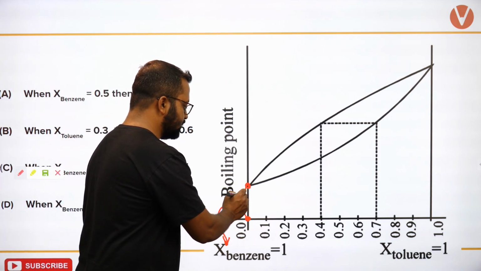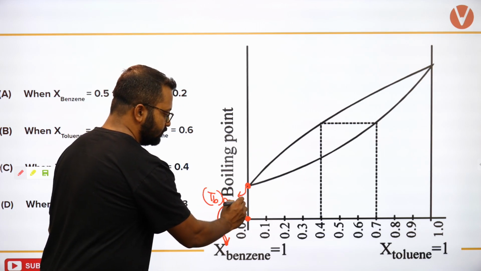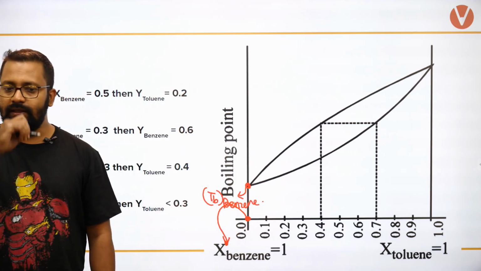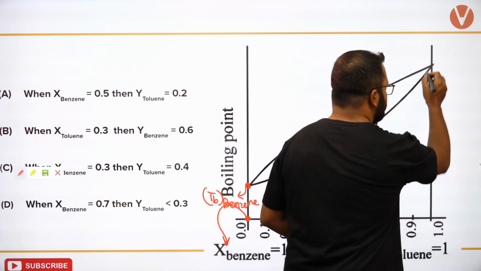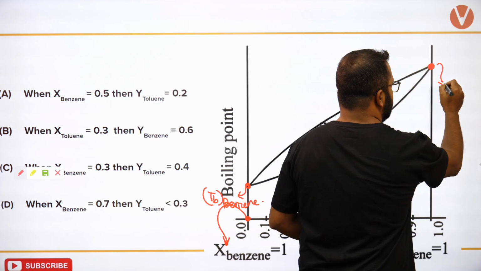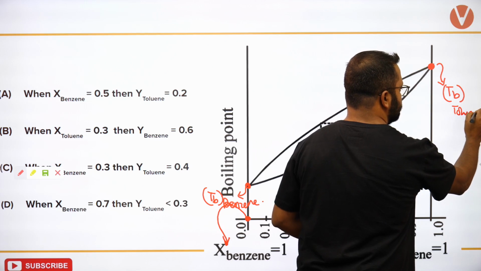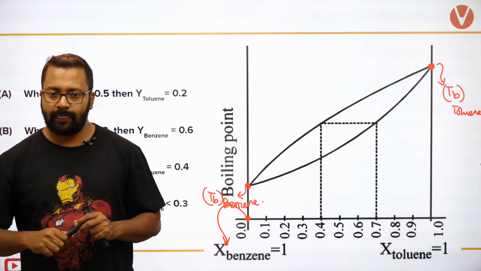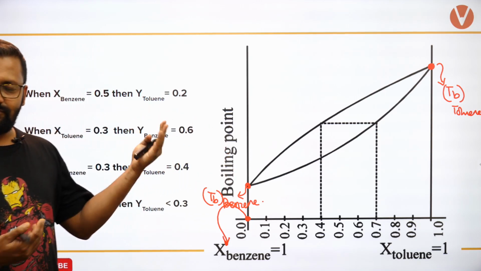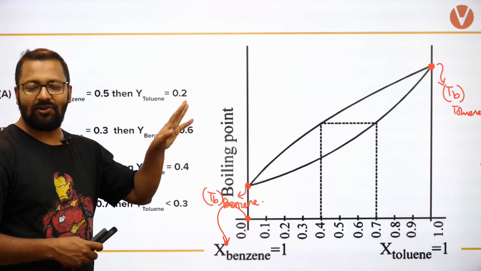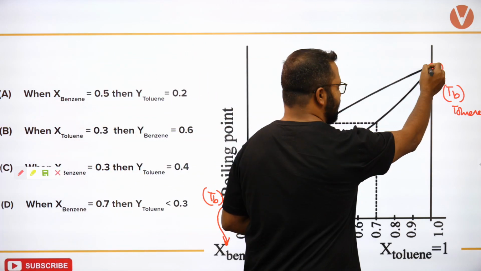This is the boiling point of benzene, and this is the boiling point of toluene. Beer-Lambert's law is not there; we do not have to use Beer-Lambert's law here.